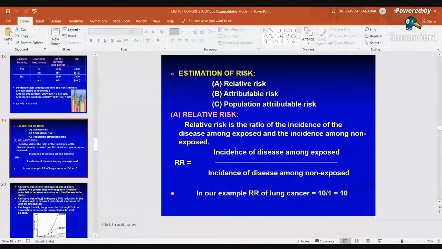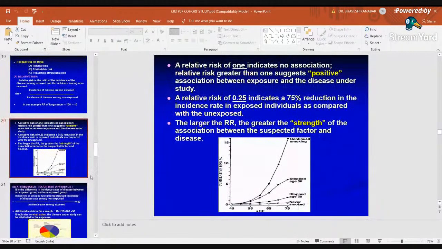Very simple. Relative risk is the ratio of the incidence of disease among exposed and the incidence of disease among non-exposed. So here you know that the incidence of disease among exposed is 10 and among non-exposed is 1. So the relative risk is 10. It means that smokers have 10 times more chance of developing lung cancer as compared to non-smokers.